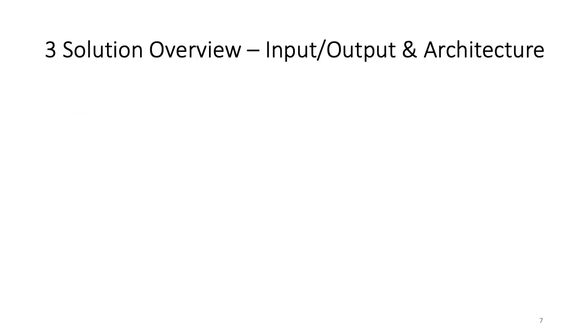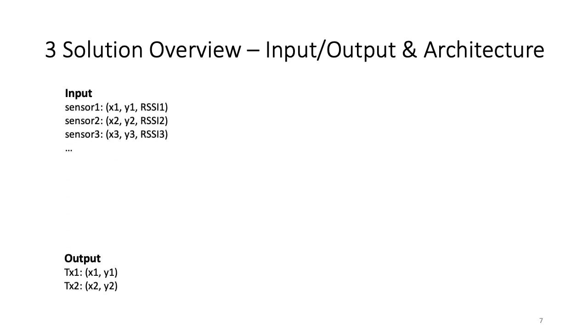Section 3 is Solution Overview. Let's take a look at the input, output, and the architecture. The input is a list of tuples, where each tuple describes a sensor's location and the received signal strength indicator. The output is also a list of tuples, where each tuple describes the location of the transmitters. The DeepMTL in the middle is the magic that turns the input into the output.